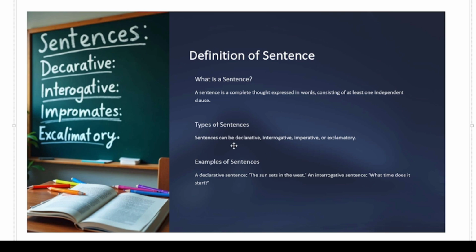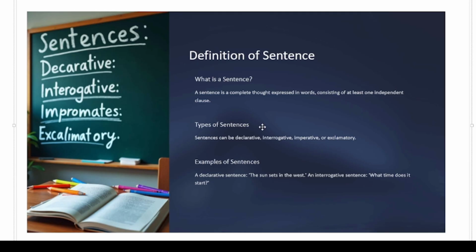Types of sentences. Keep in mind, people get confused about the types of sentences. Some people say that simple, complex, compound are the types of sentences. But some people say that declarative, interrogative, imperative, exclamatory, etc. are the types of sentences. But these are categories of types of sentences.